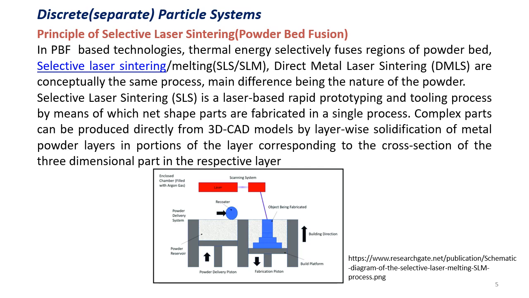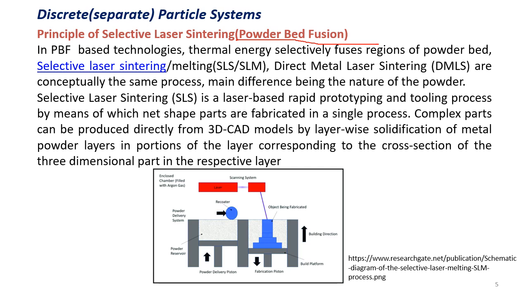Let's go into understanding the discrete particle systems. As we know, in discrete particle systems, we have two technologies available in the market, that is SLS and EOS INT. Here SLS, that is selective laser sintering, is a powder bed fusion technology. In PBF based technologies, the thermal energy selectively fuses regions of the powder bed.